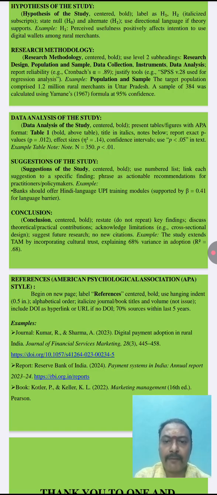Finally, references use the American Philosophical Association style, as already told. For a journal, first mention the name and initial, then the year, title of the paper, and journal name in italics, and volume, issue and page numbers. A report, such as an RBI report, is cited with the year, topic, annual report or bulletin, year and link also.